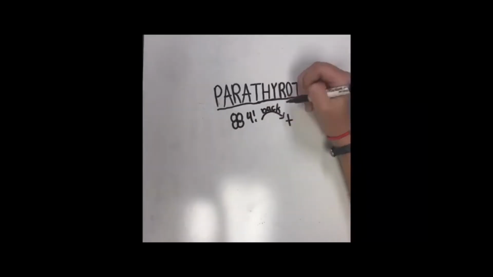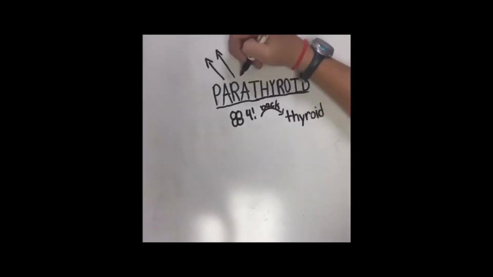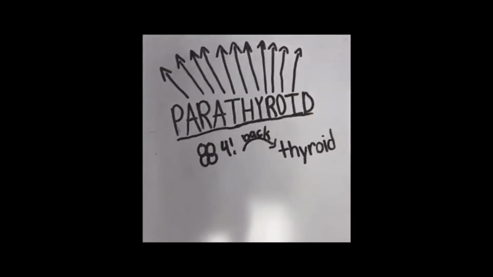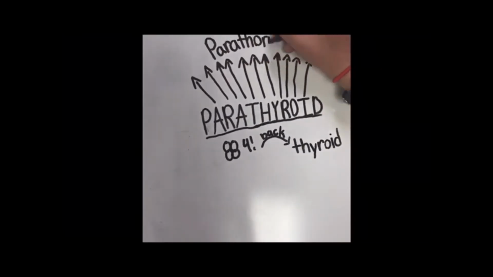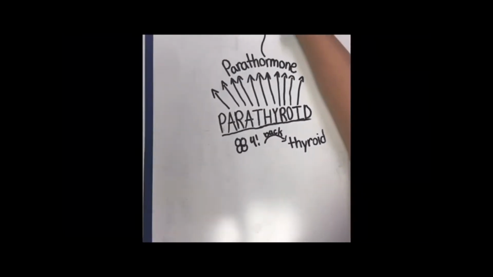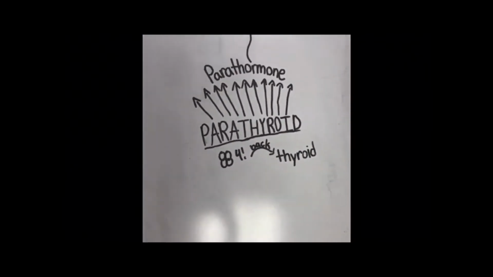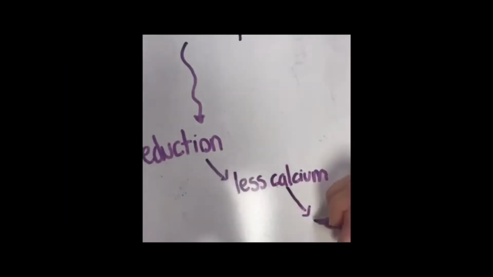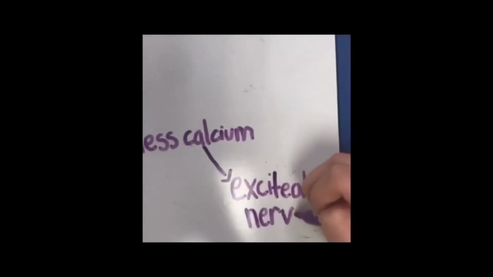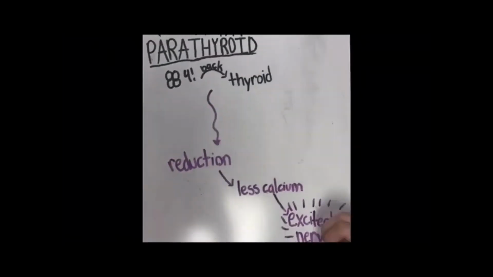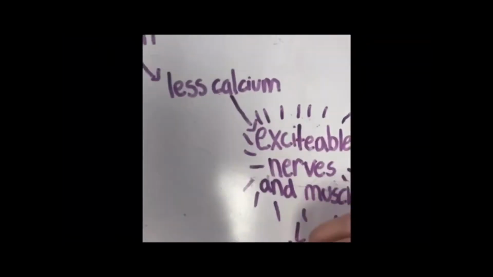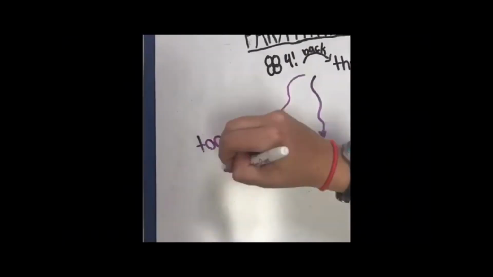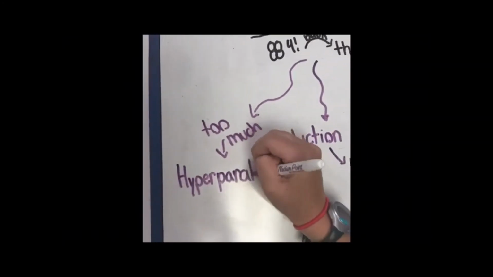Now we move on to the thyroid's right-hand man, the parathyroid. These four tiny glands are located at the rear of the thyroid. This gland secretes parathormone, which controls calcium metabolism. The reduction of this hormone means less calcium in the blood, which means excitable nerves and muscles, which means spasms. Too much of this hormone, hyperparathyroidism, means decalcification of the bones, which leads to fractures. Or the kidney will raise its calcium secretion, and then you have kidney stones. Great, right?